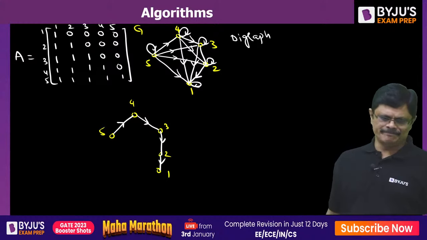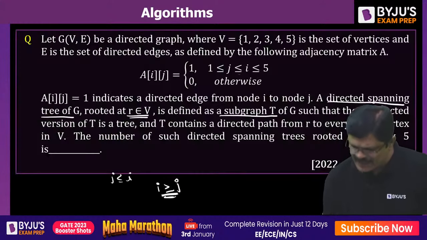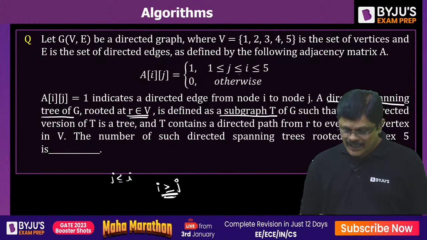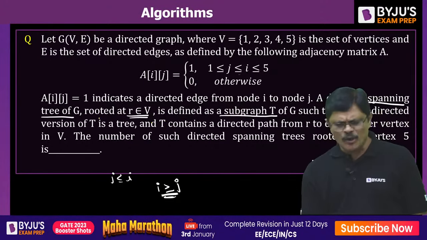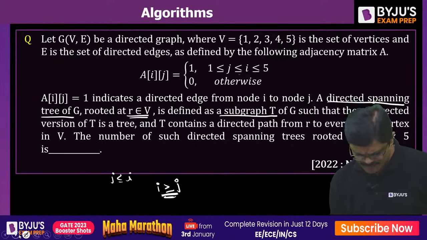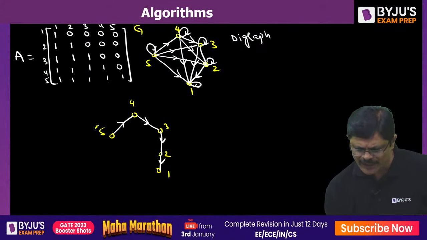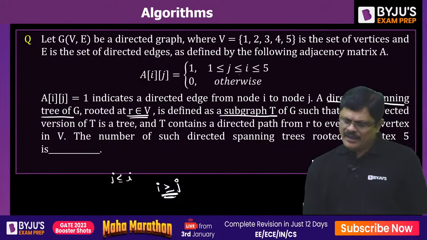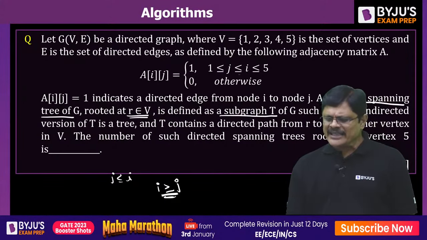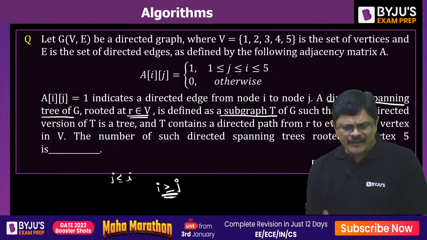So first thing is, it is a subgraph. Now, it is a rooted tree. Suppose, let us take root as some vertex. Suppose root as some vertex 5, you take it. Now, what is it saying? T contains a directed path from R to every other vertex.